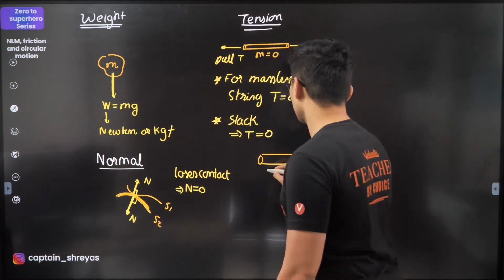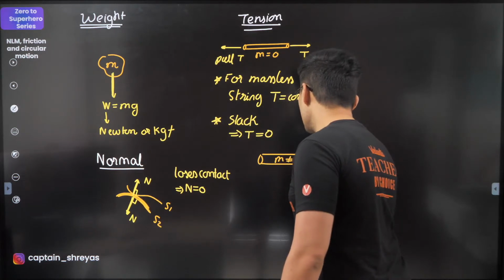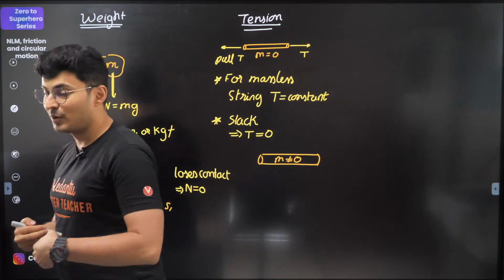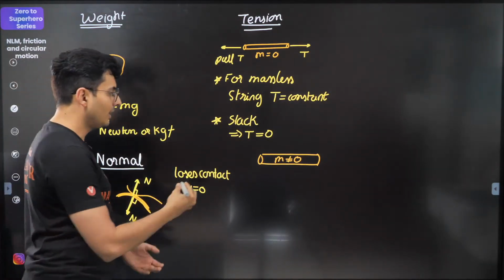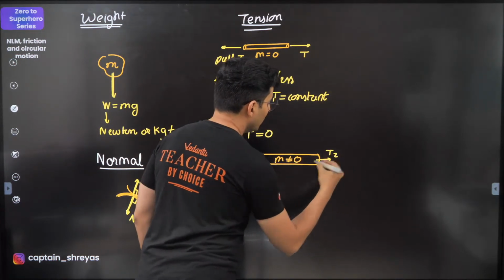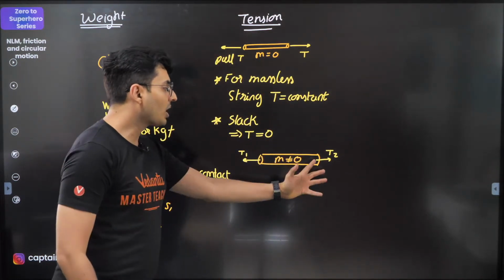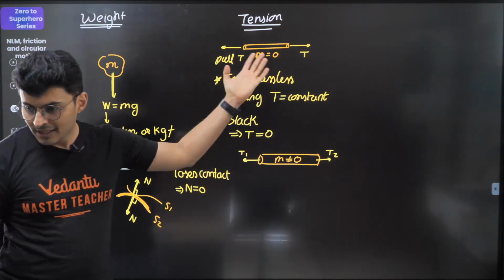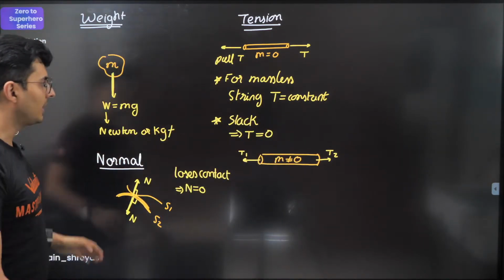Earlier the mass was 0; here the mass is not 0. In those cases, the tension is going to be different. Here you are going to see T1, here you're going to see T2, and tension changes because there is mass in the string. That's something you should keep in mind. Is that okay? Keep this in mind.